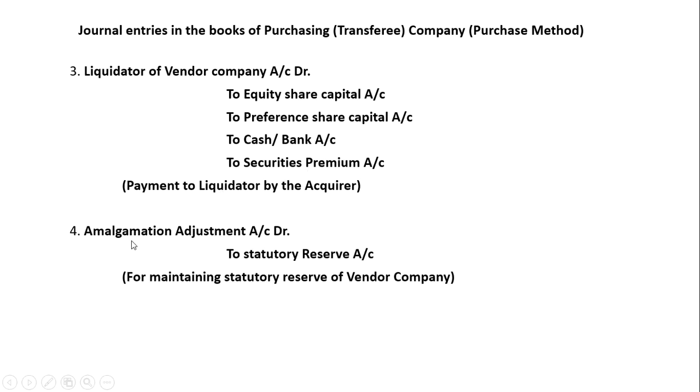Now, if the company is maintaining a statutory reserve, then we will pass the entry amalgamation adjustment account debit to statutory reserve account. So, for maintaining the statutory reserve, vendor company and purchasing company have to continue it. Every year the company will remove some amount of profits and keep it in the statutory reserve. So similarly, the purchasing company will also practice the same thing in their company when they take over the statutory reserve of the vendor company.